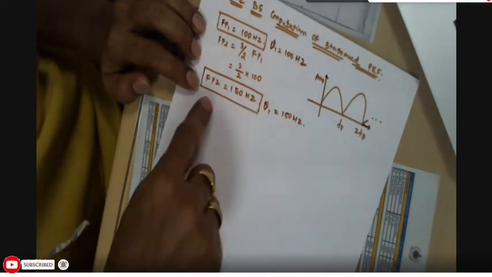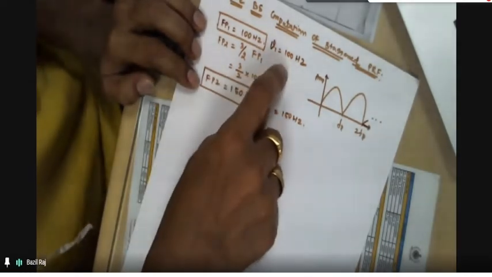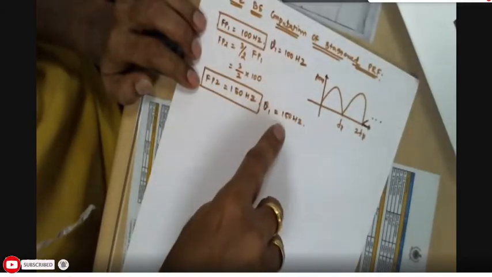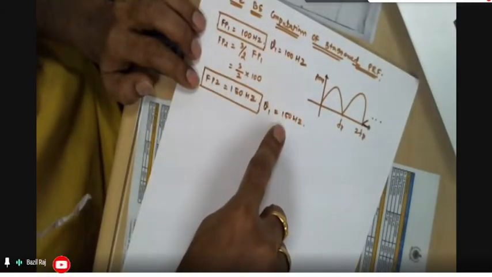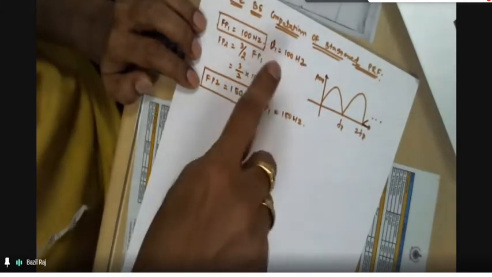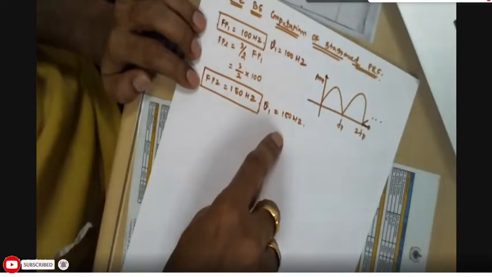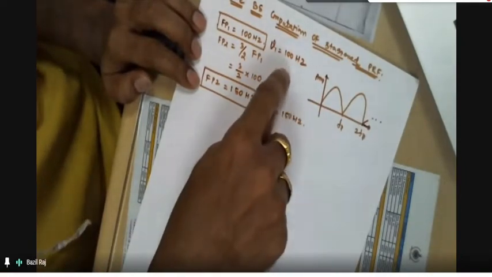Whenever we are operating the second PRF, the 100 hertz blind speed is removed. There is a new blind speed at 150 hertz. But when we operate at 100 hertz, then 150 hertz is not there. Therefore, that is removed.